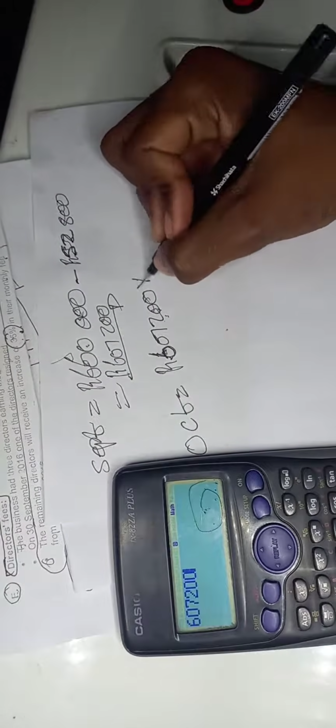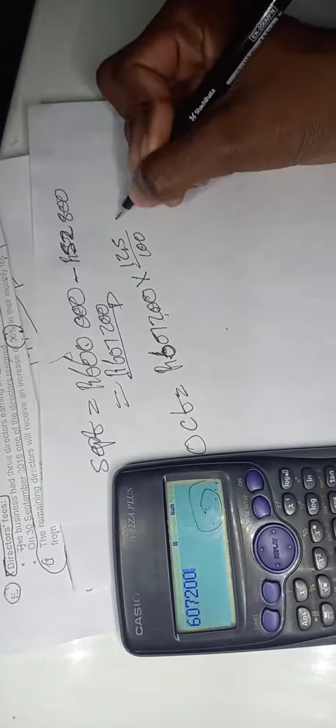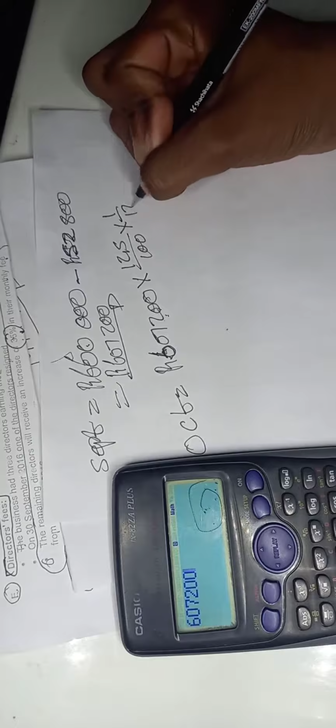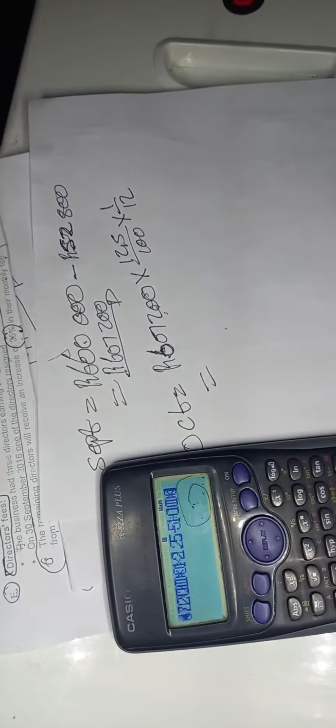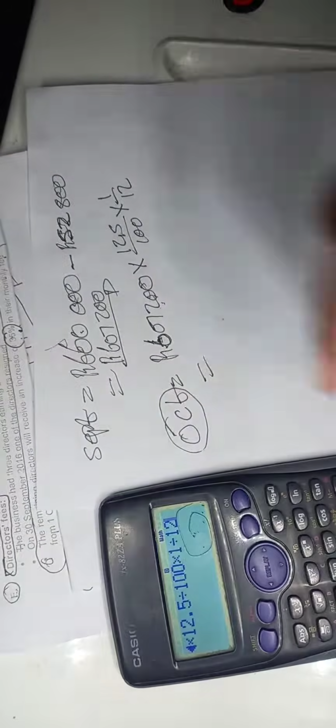So we say 607,200 multiplied by the interest rate of 12.5 over 100. Because we want one month, we multiply by 1 out of 12. Why 1? Because we want interest only for October.